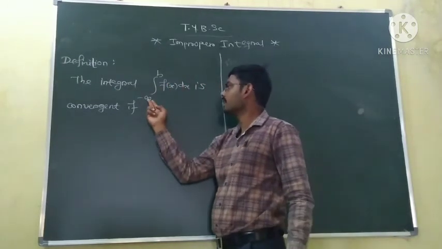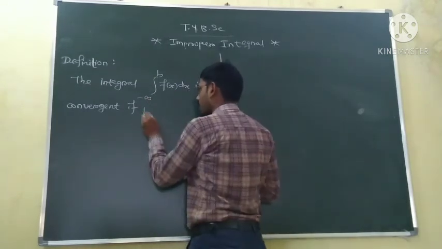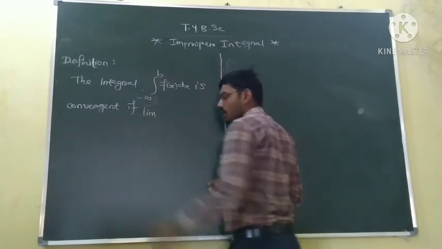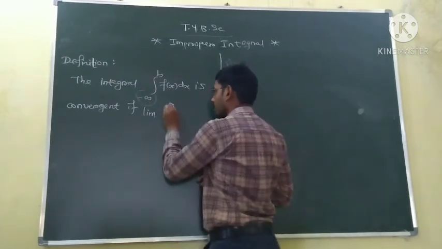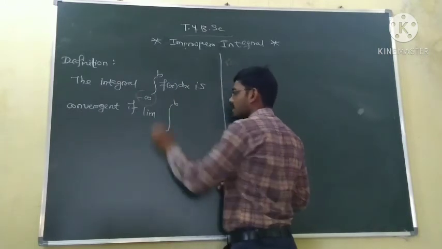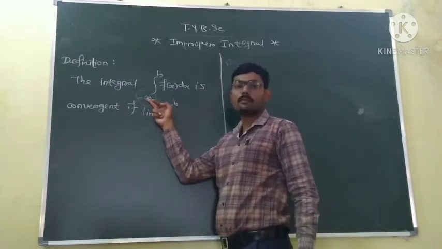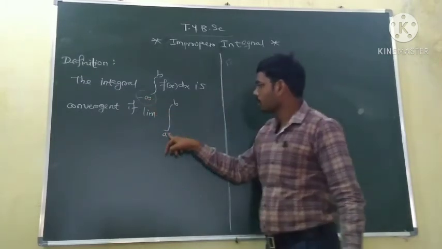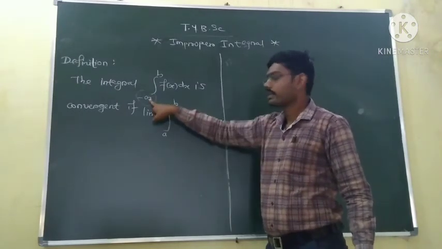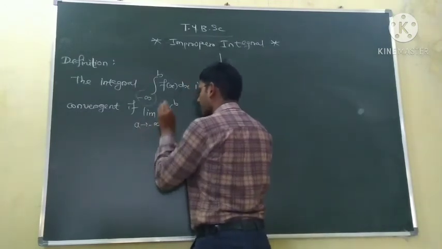Now here the lower limit is infinite, so this integral is convergent if the limit... so we have to focus on this lower limit. Okay, so we will take the lower point as a and the upper limit as the same b. Now here the lower limit is minus infinity, so we want the lower limit to be minus infinity, so we will take the limit as a tends to minus infinity.